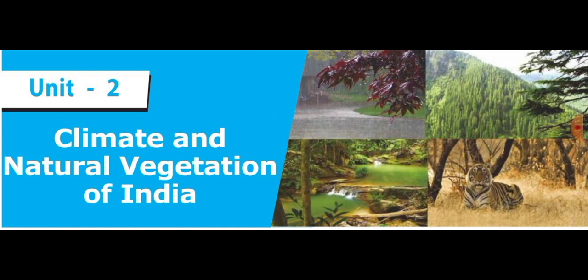Students, now we are revising the geography part, geography second lesson. In the previous class, we revised the factors affecting the climate of India. Mainly six factors are affecting the climate of India: latitude, altitude, distance from the seas, monsoon wind, relief features, and jet stream.